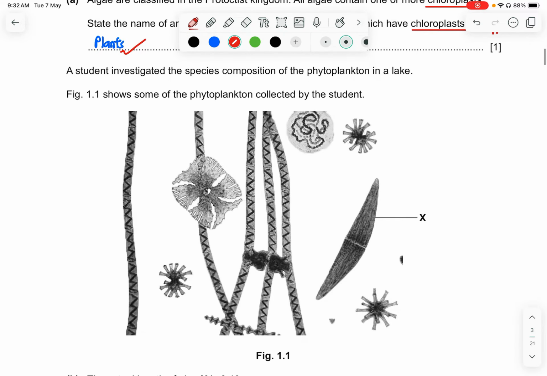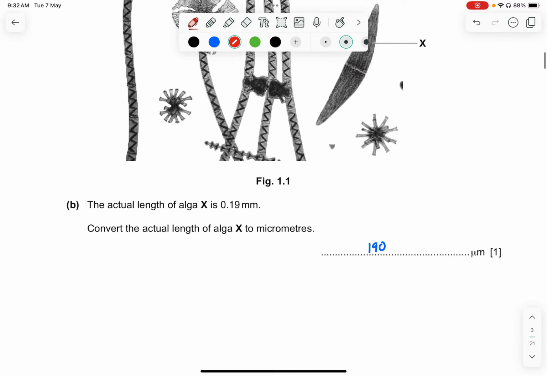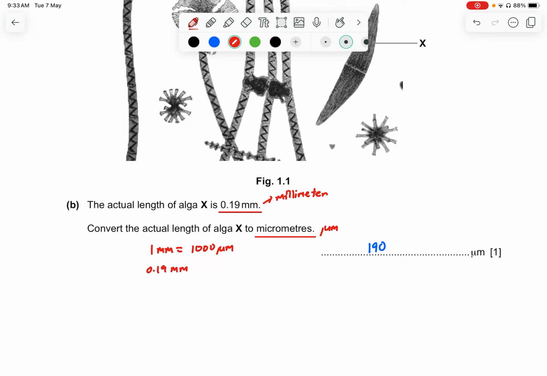A student investigated the species composition of the phytoplankton in a lake. Figure 1.1 shows some of the phytoplankton collected by the student. So part B, the actual length of the alga X is 0.19 millimeters. And now they want you to convert the actual length to micrometers, which is in μm. So 1 mm is equal to 1000 micrometers. And 0.19 mm, you just times by 1000, you're going to get 190 micrometers. So this is the answer.